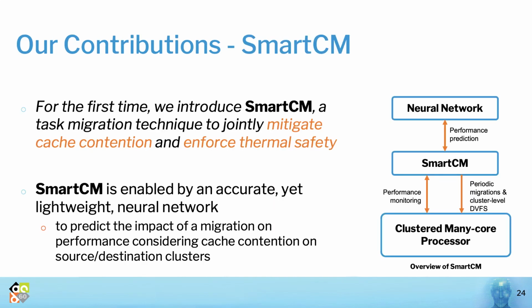To this end, we propose SmartCM, the first task migration technique that jointly mitigates cache contention and enforces thermal safety in clustered Manycore systems. It is enabled by a lightweight and accurate neural network, which is used to predict the impact of a migration on performance, considering cache contention on source and destination clusters.